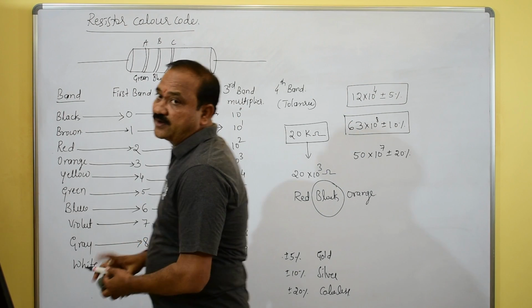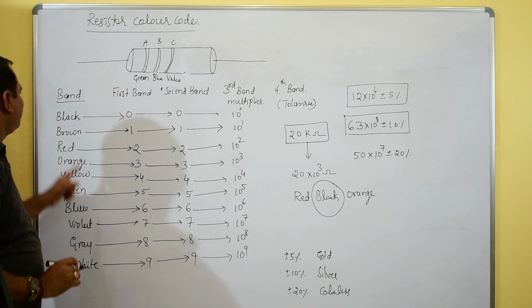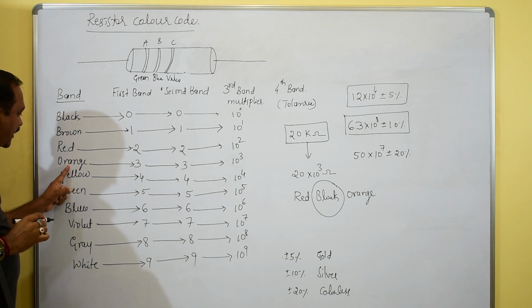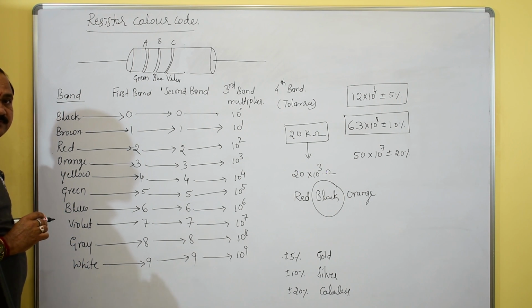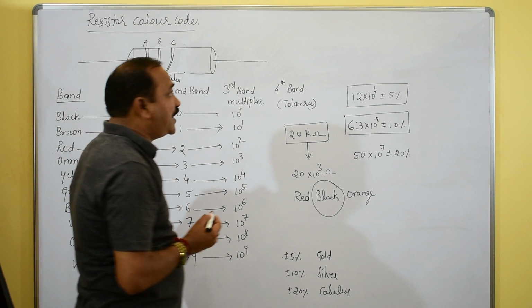How to remember these color codes? Black, brown, red, orange, yellow, green, blue, violet, gray and white. How to remember these values?